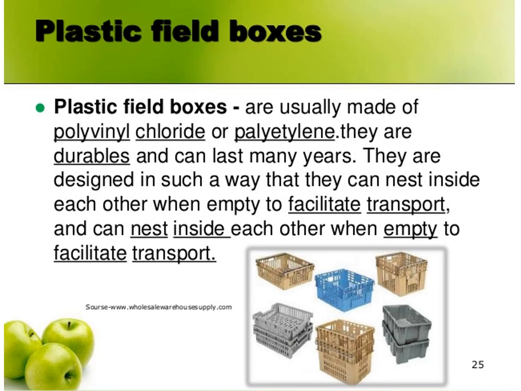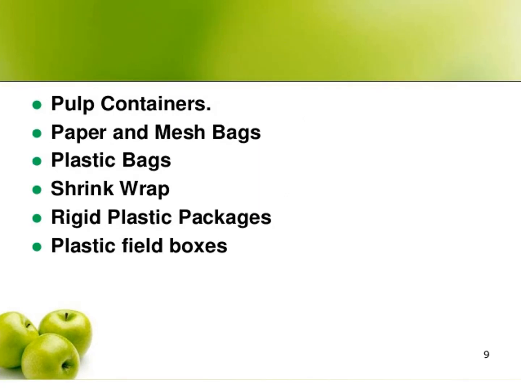Then here are the plastic filled boxes, which are made up of polyvinyl chloride and polyethylene. In this picture you can see the crates which are used mainly after harvesting; the produce is held in these crates and uplifted to the processing house or the packaging area.